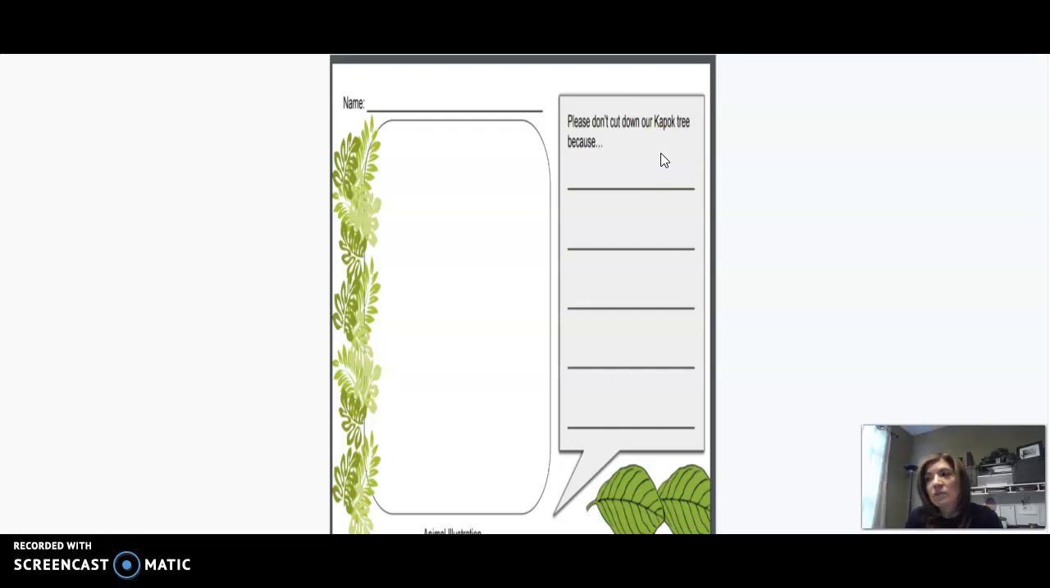So the jaguar wouldn't say that he uses the tree for pollination, right? That's what the bee would have said. So what words would the jaguar give to convince the man that the tree is worth saving, which should not be cut down?